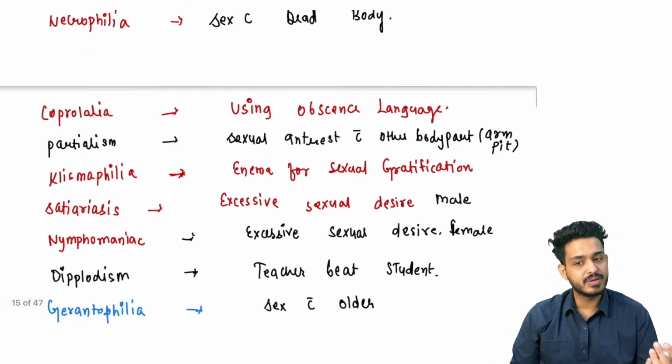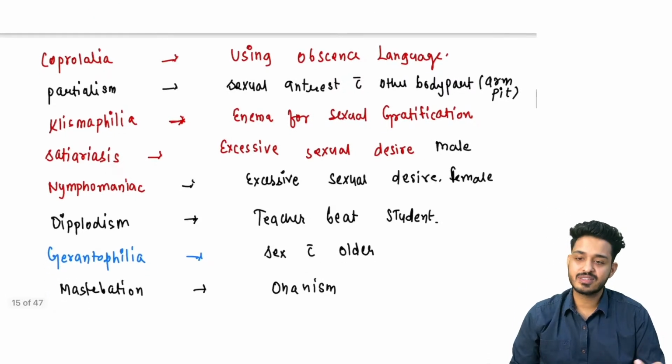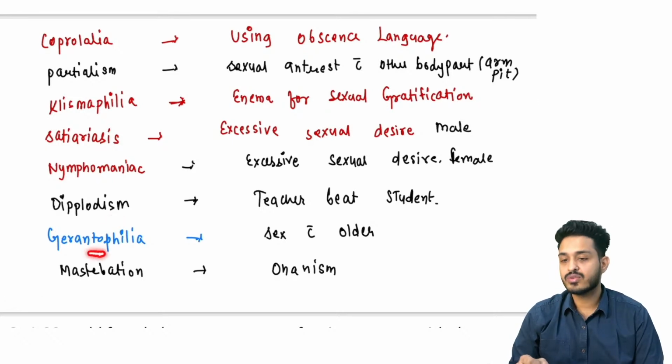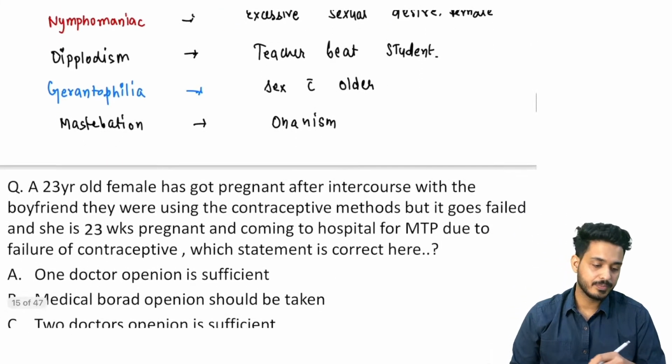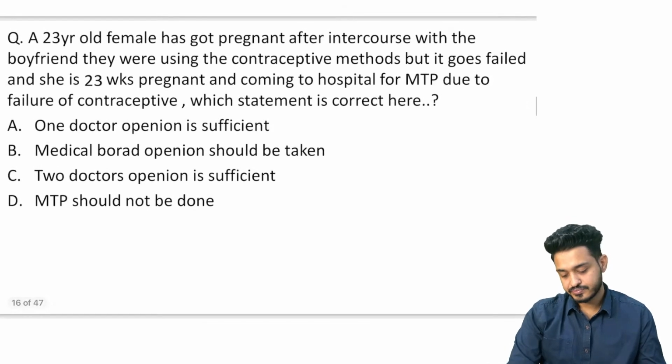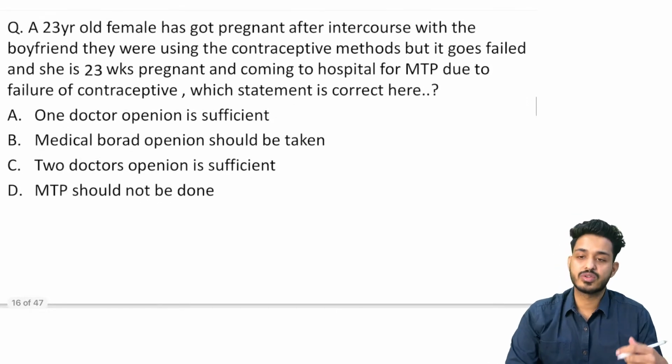Klysma मतलब enema. Satyriasis, males में excessive desire. Nymphomaniac, females में excessive desire. Diplodism, teacher बच्चे को मार रहा है. And gerontophilia, love for the elder people, right? And masturbation, this is your paraphilias. Great.